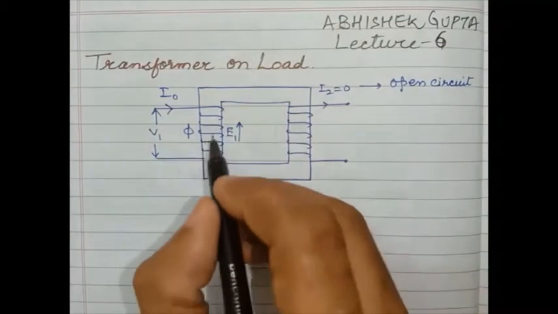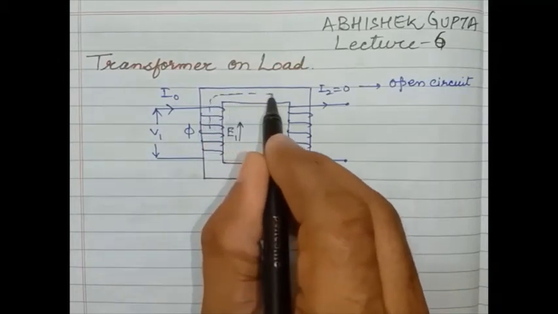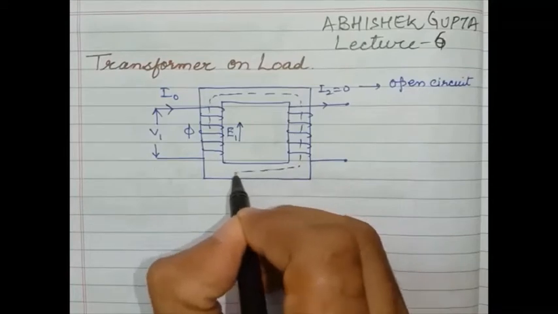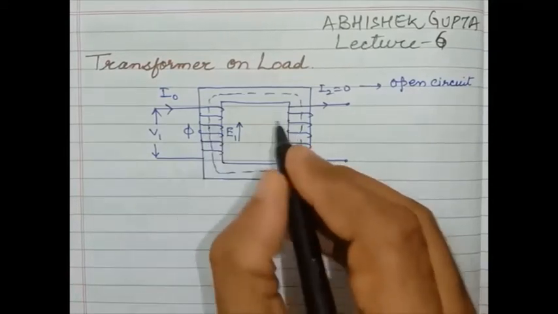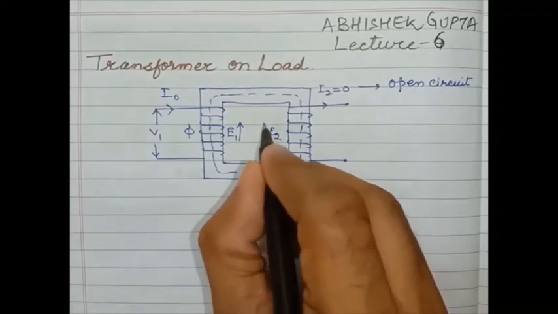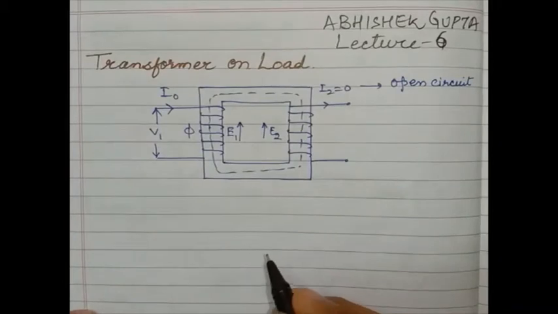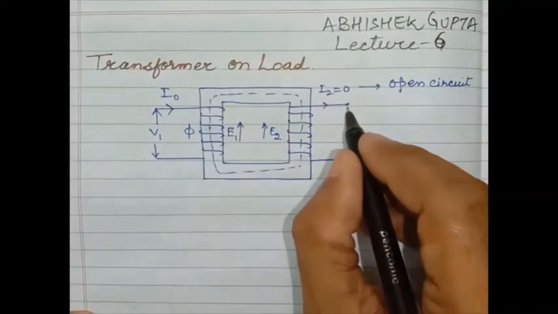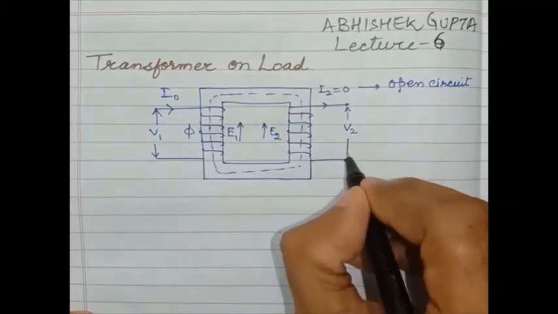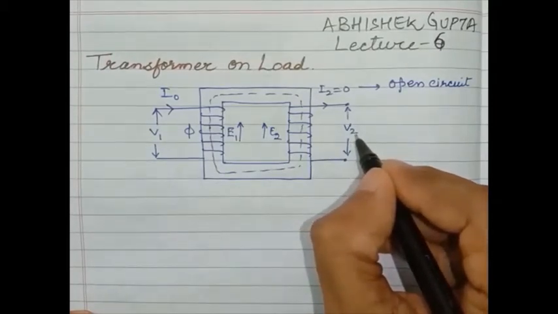This flux will link with the secondary winding of the transformer and establish another induced EMF known as E2, the secondary induced EMF, because of mutual induction. Therefore, there is a terminal voltage at the secondary side, known as V2.